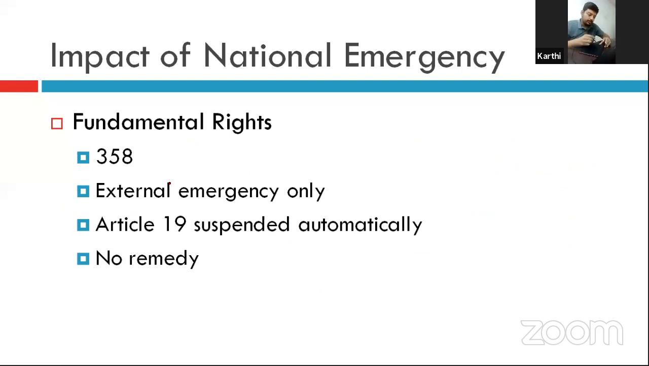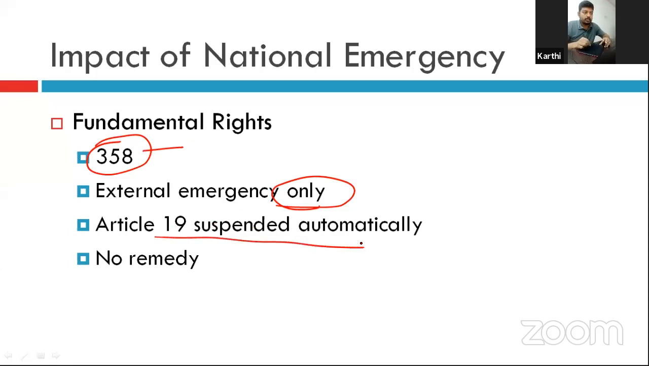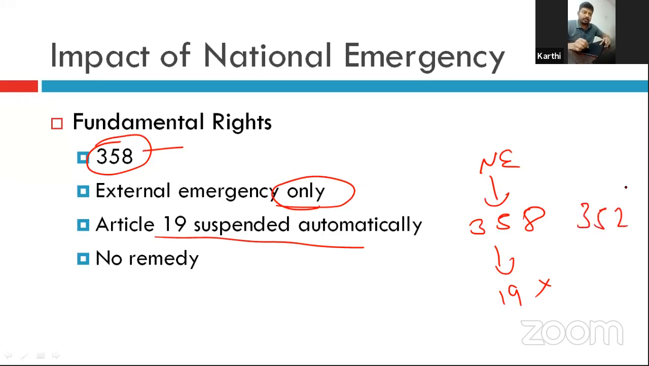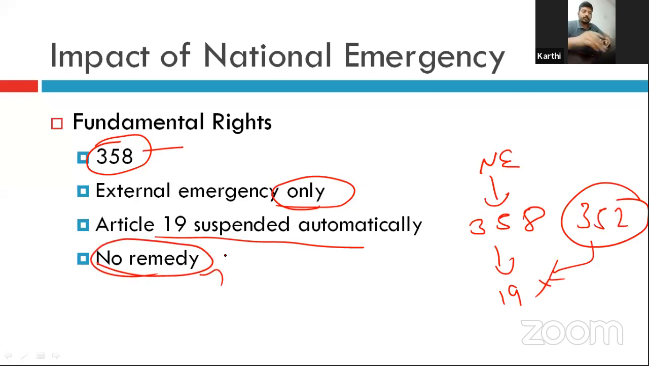Fundamental rights. The national emergency's effect on fundamental rights. Article 358 is only applicable for the external emergency, right? Article 19 is automatically suspended. When a national emergency is proclaimed under Article 358, Article 19 is automatically suspended. It cannot be suspended by the president. When the Article 352 national emergency is invoked, Article 19 automatically goes out. There is no remedy for the violation of fundamental rights during national emergency.